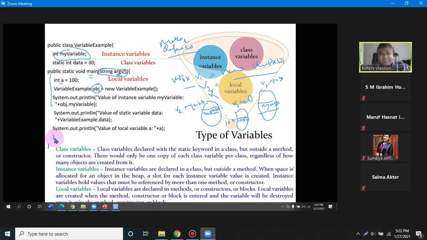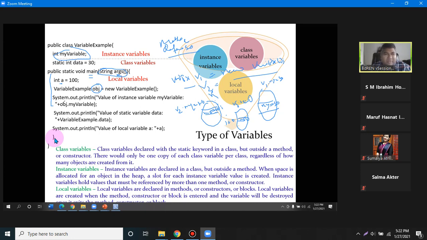When space is allocated for an object in the heap, a slot for every instance variable is created. Instance variables hold values that must be referenced by more than one method or constructor.